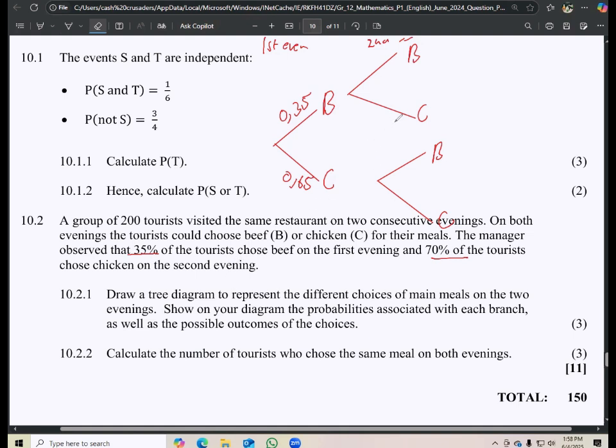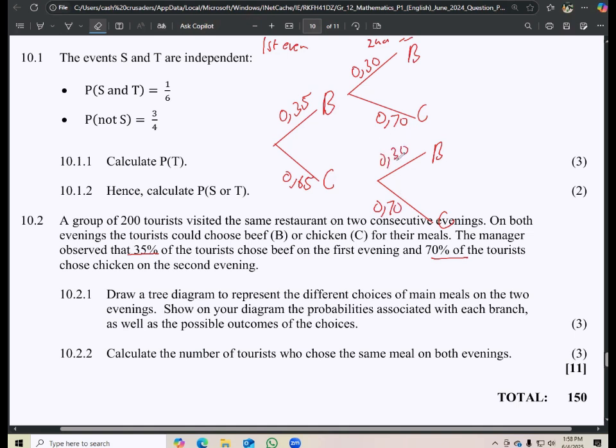So on the second evening, the probability of choosing chicken increases to 70%. So this one decreases to 30%. Again, when you add those up, they will give you 100% or 1. Then again here, 70% and 0.30.